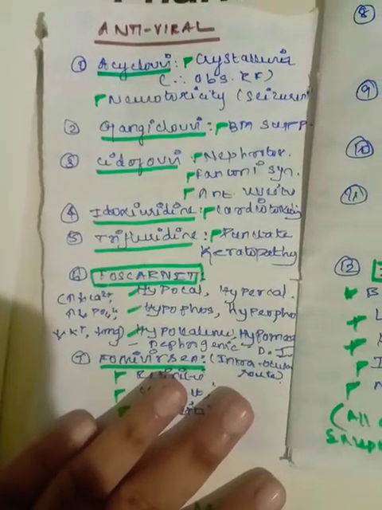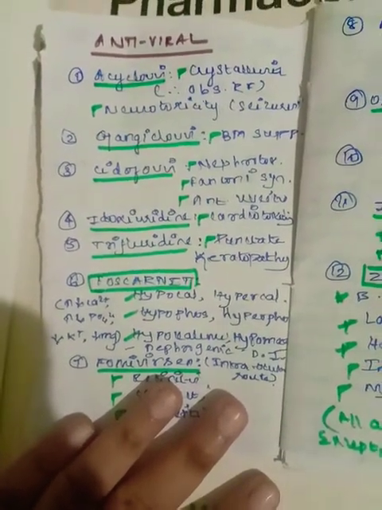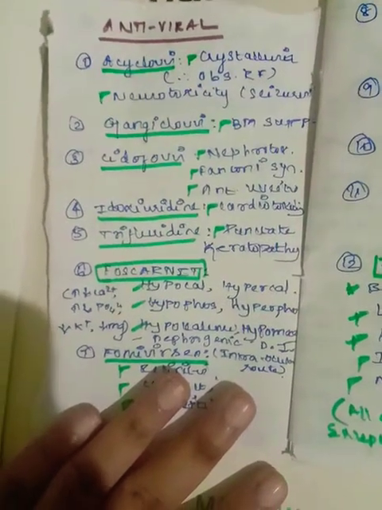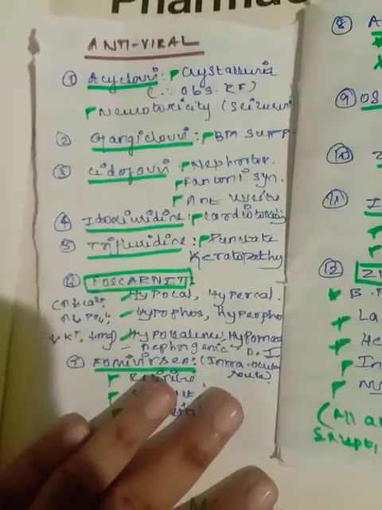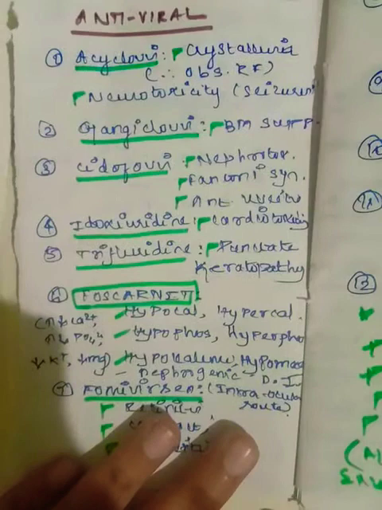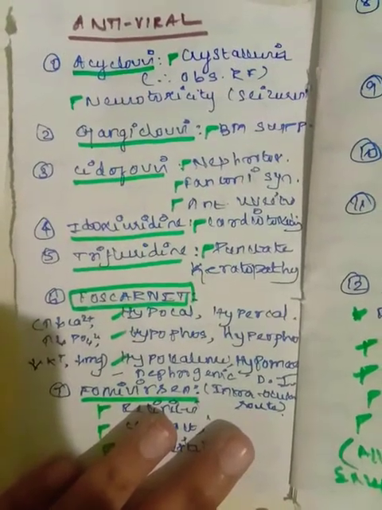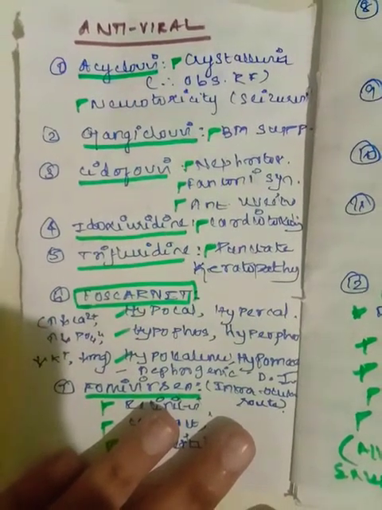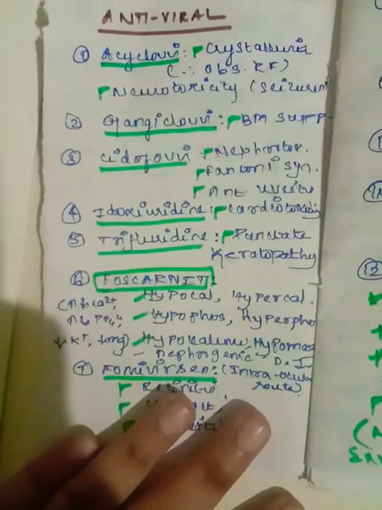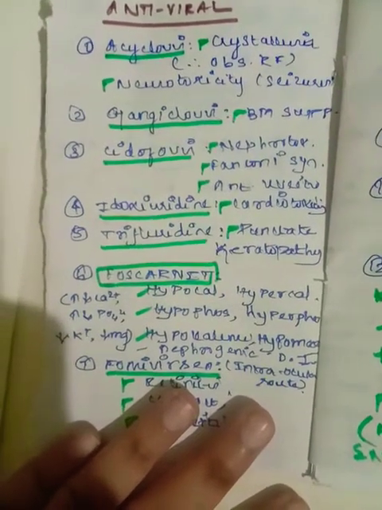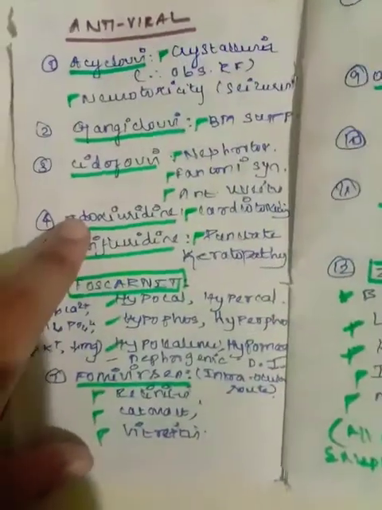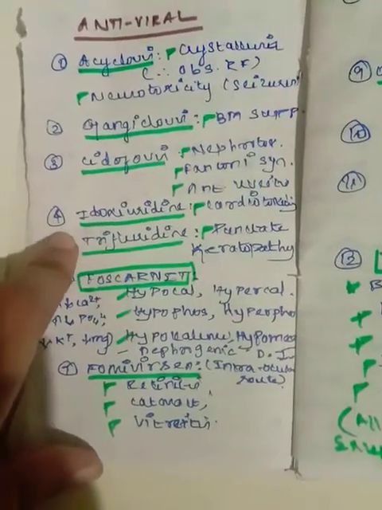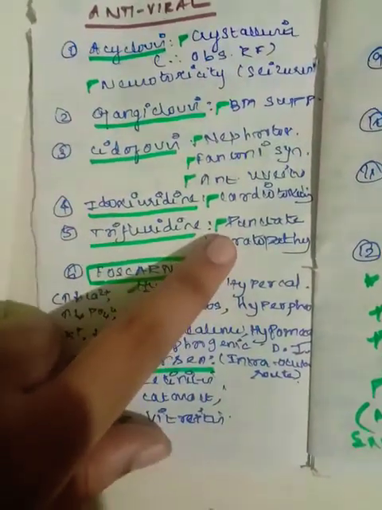Then the second drug is Ganciclovir. It is causing bone marrow suppression. Ganciclovir is a drug of choice for CMV, cytomegalovirus, and then Cidofovir. Cidofovir is a drug of choice for recurrent laryngeal papillomatosis, right? Side effects are nephrotoxicity, Fanconi syndrome, and anterior uveitis. Whenever we encounter any kind of ocular side effects, we try to remember them, because they have their own significance. So we remember anterior uveitis with Cidofovir. Then there comes idoxuridine, which causes cardiotoxicity, and trifluridine, which causes punctate keratopathy, right?